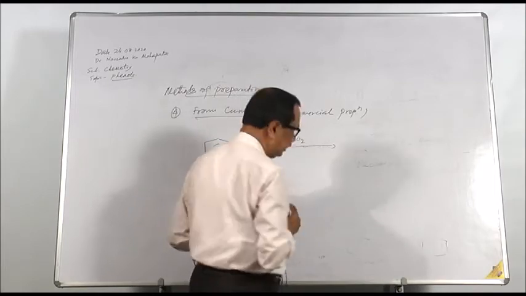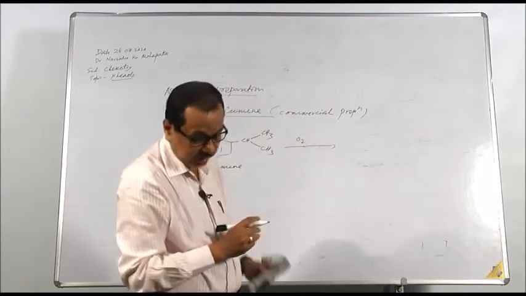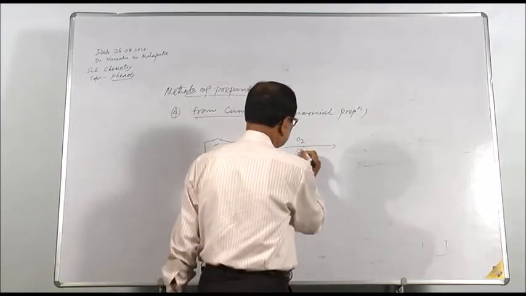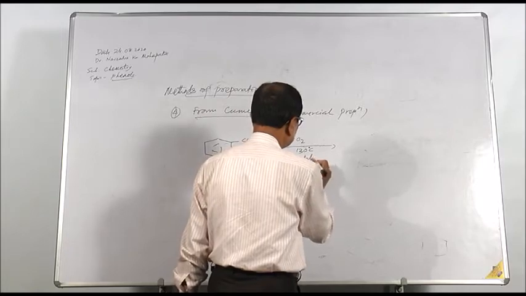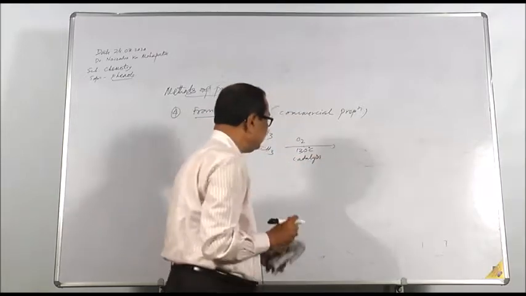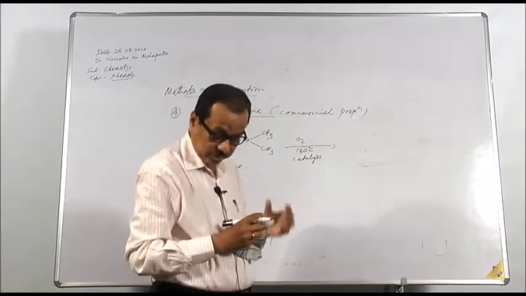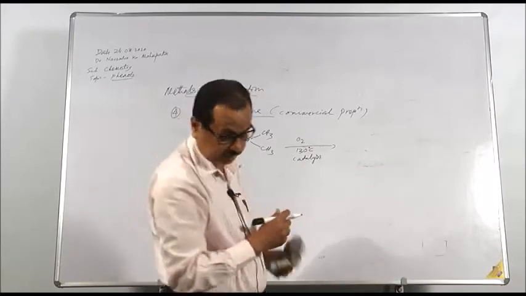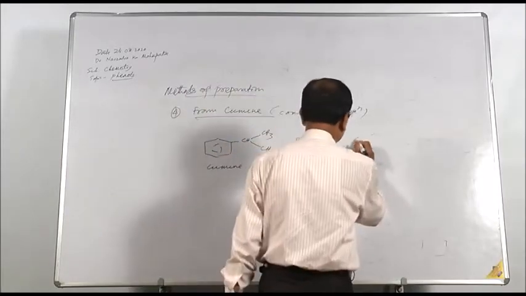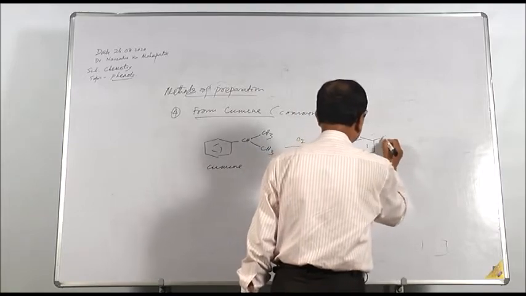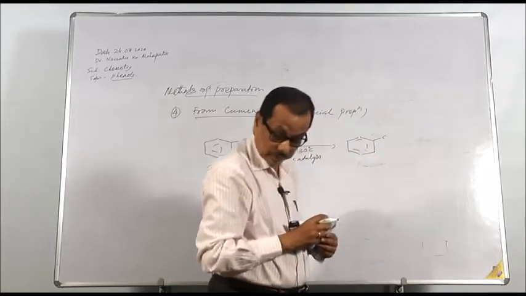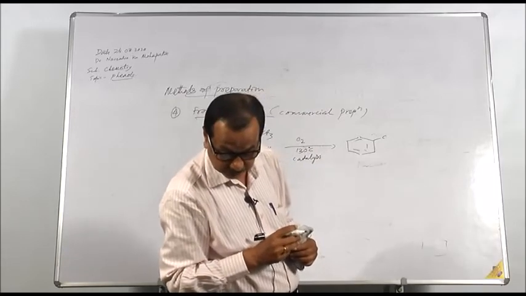Aerial oxidation, at about 130 degrees Celsius in presence of a catalyst, gives a product which on further oxidation gives cumene hydroperoxide.